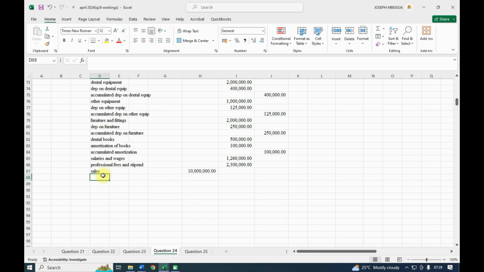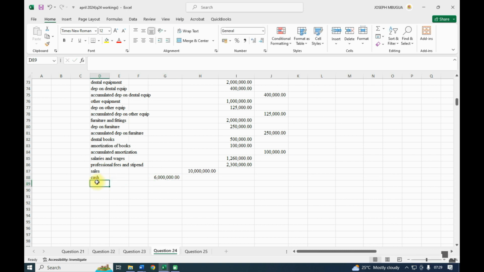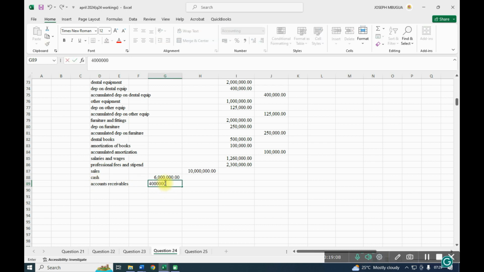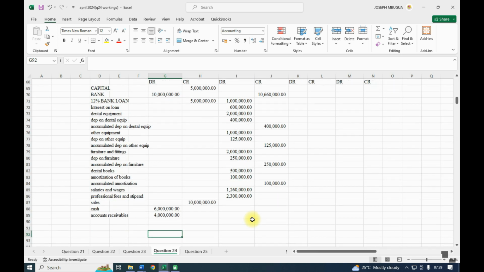So this 10 million was in form of cash of 6 million, and receivable, accounts receivable, of the balance of 4. So 4 million was receivable and 6 million was in form of cash. So remember, this sales is sales of services. Don't confuse it. Sales for services.